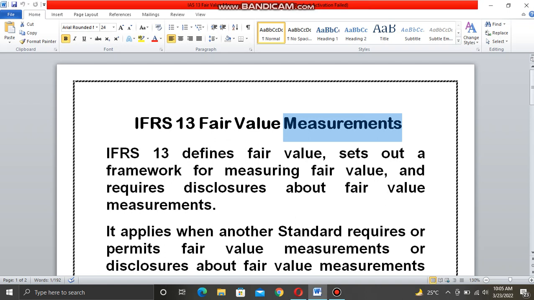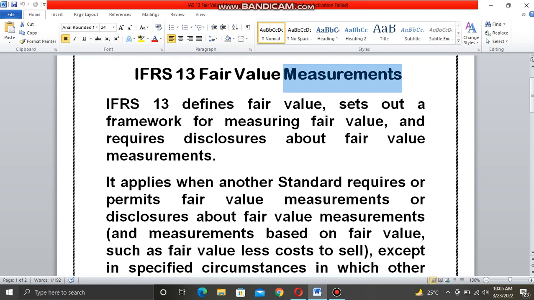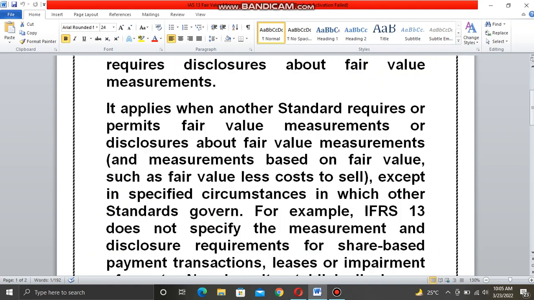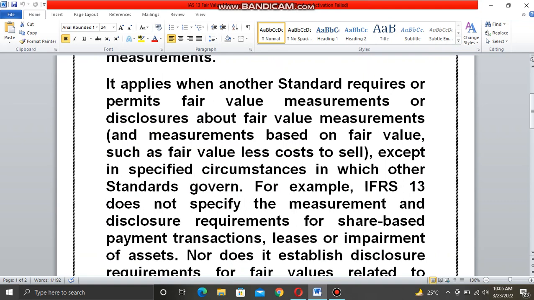The notes to the accounts are the fifth financial statement, in which all the information about the fair value of the assets and liabilities is disclosed. It applies when another standard requires or permits fair value measurement or disclosure about fair value measurement, and measurement based on the fair value, such as fair value less cost to sell.